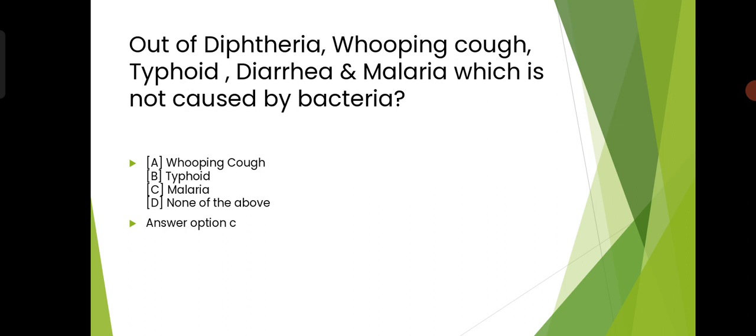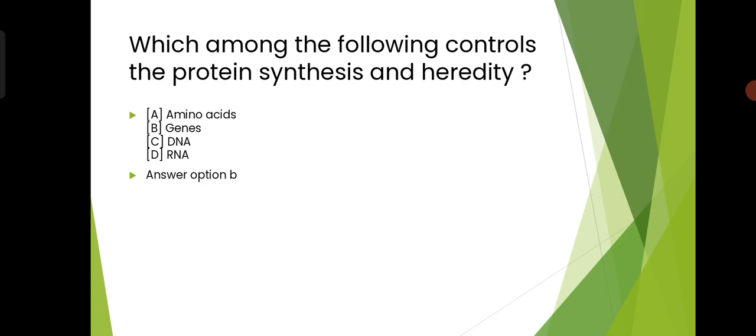Okay, now moving on to the next question. Which among the following controls the protein synthesis and heredity? So your options are amino acids, gene, DNA or RNA. So the answer is gene. So gene not only controls the protein synthesis, that is production of it, but also heredity.